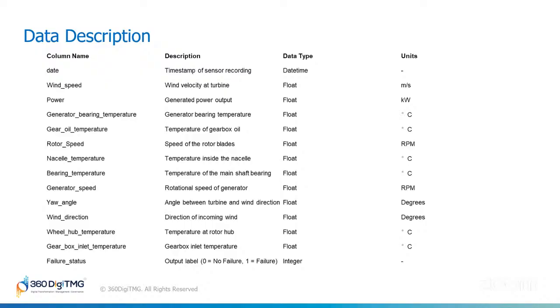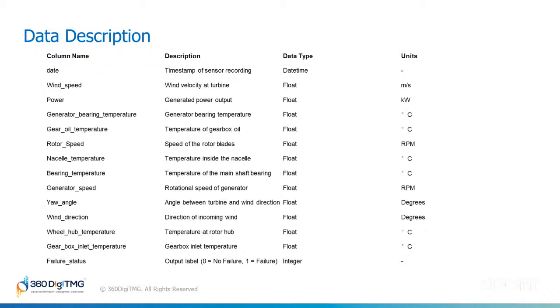The first column would be the date. This is the timestamp of when the data was recorded. It's like a calendar entry that tells us exactly when we checked the turbine. This helps us to keep track of changes over time. The second is wind speed. Basically, this measures how fast the wind is blowing at the turbine in meters per second. Wind speed is important because it affects how hard the turbine is working. If the wind is too strong or too weak, it might stress the turbine in different ways.